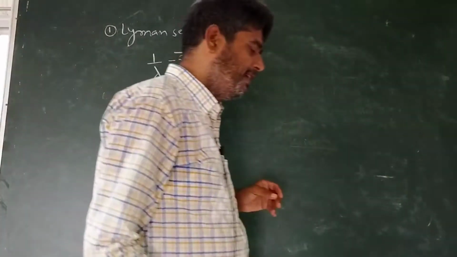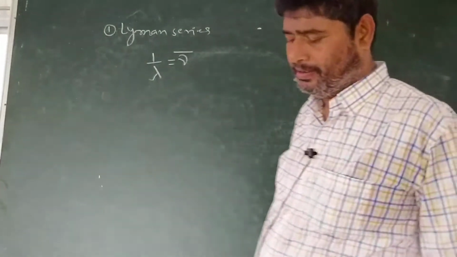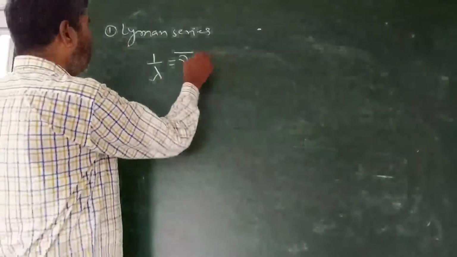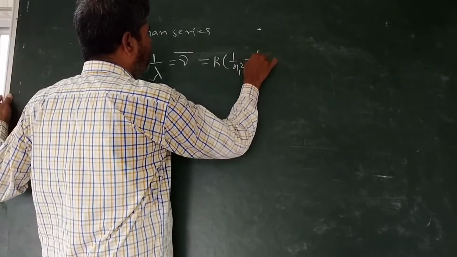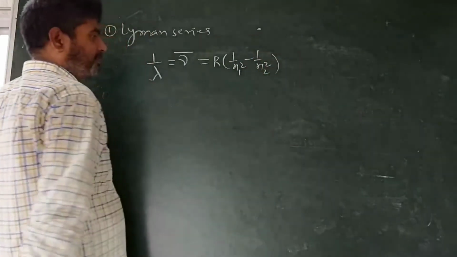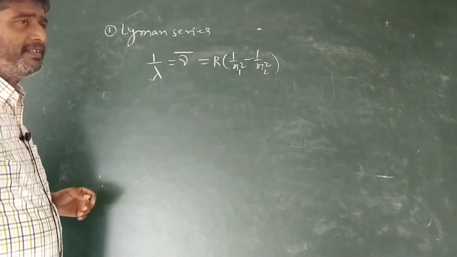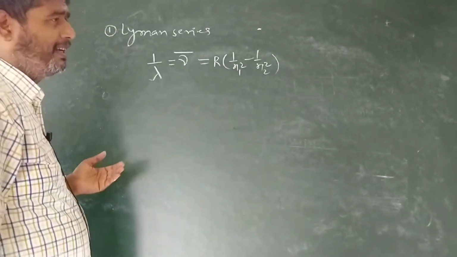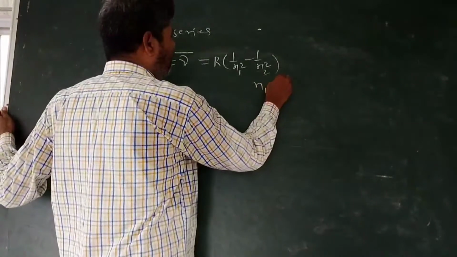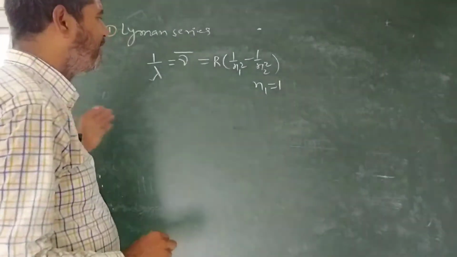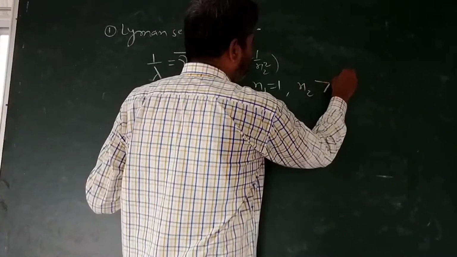The number of waves present per unit length, called wave number, is equal to R times (1 upon n1 square minus 1 upon n2 square). It is present in the ultraviolet region, just before the violet. For this, n1 is equal to 1 because the series starts from the K shell, and n2 is always greater than 1.